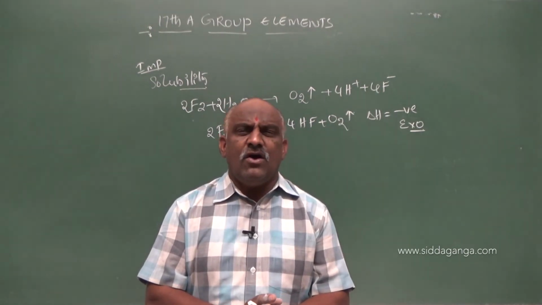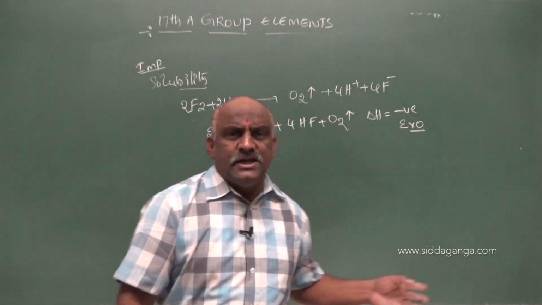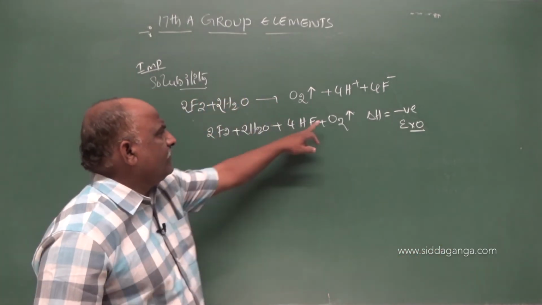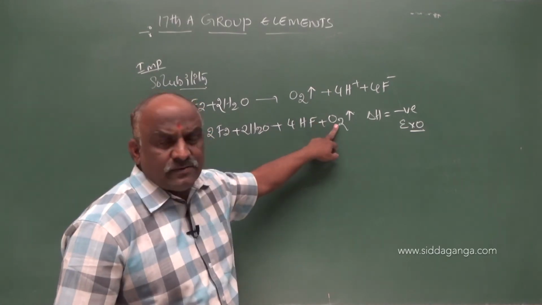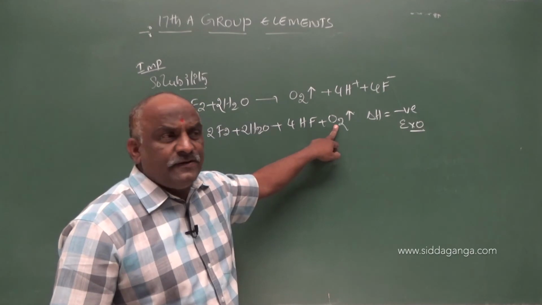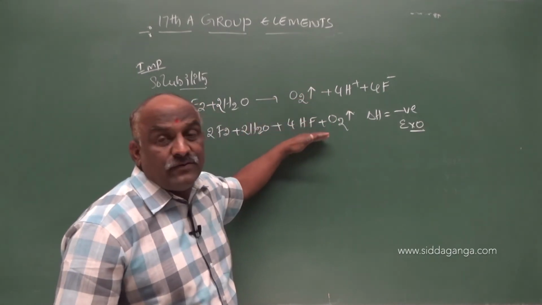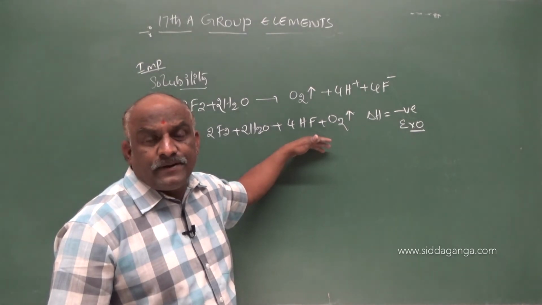Fluorine is a strong oxidizing agent, a strong oxidant. It oxidizes water into oxygen. Fluorine oxidizes water to oxygen. This is one of the properties of fluorine. It is the oxidation property of fluorine. It is clear.